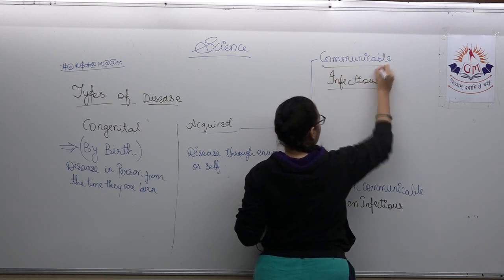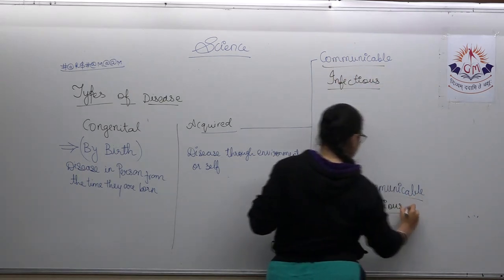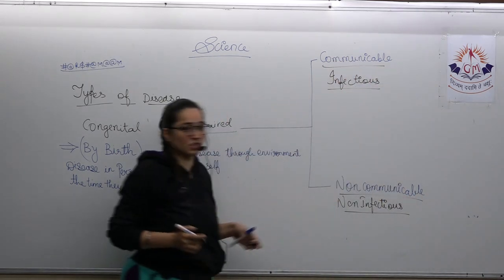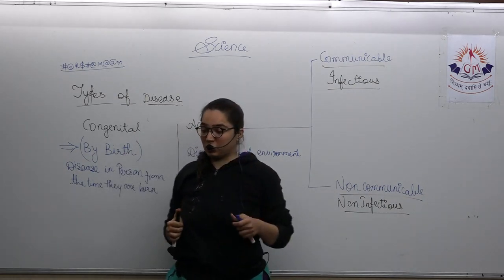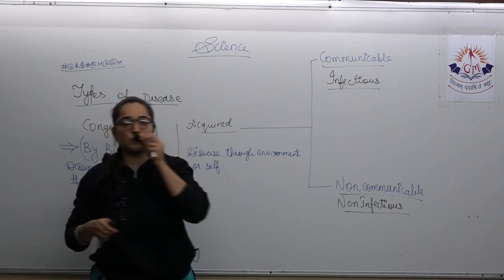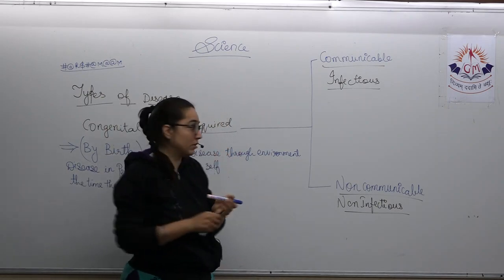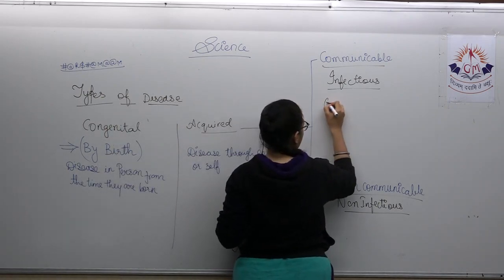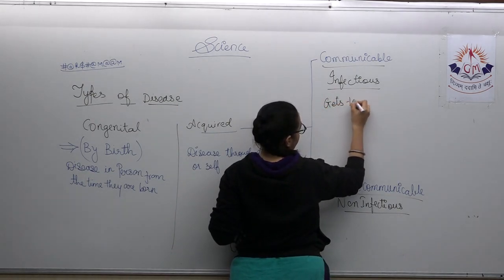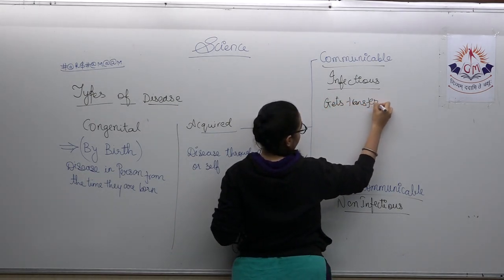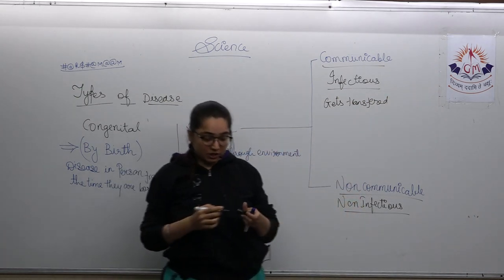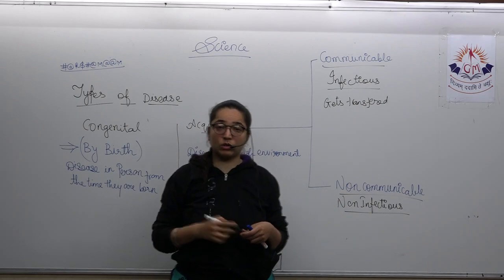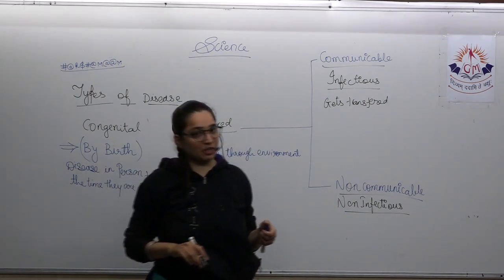If we talk about the communicable and non-communicable disease, then over here you are having infectious disease and over here it is non-infectious. Communicable or infectious disease means those diseases which are getting transferred from one person to another person. Like the COVID-19 that gets transmitted, cold, common cold, cough, flu, all these things get transmitted.